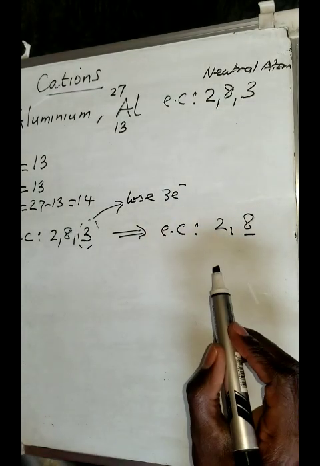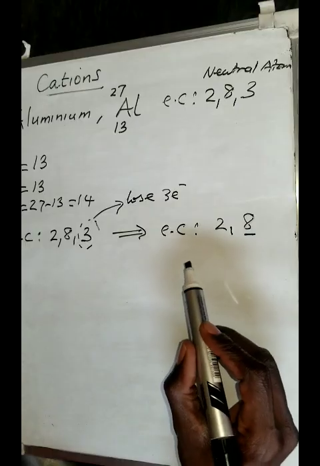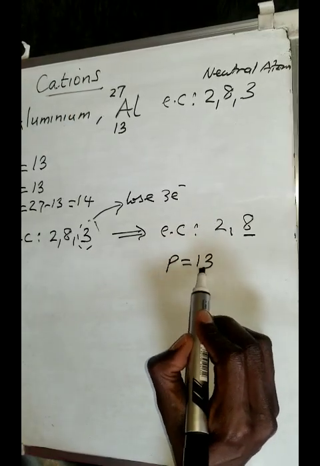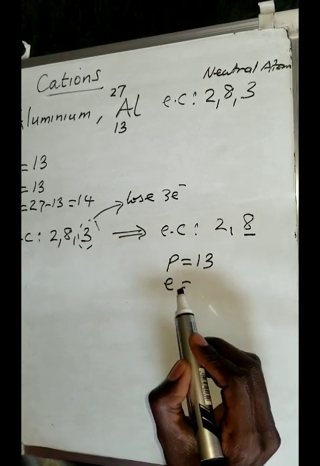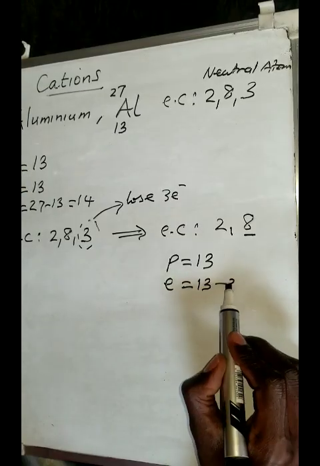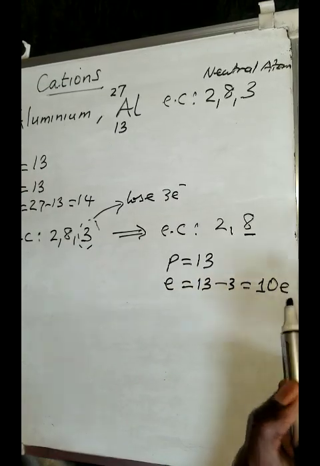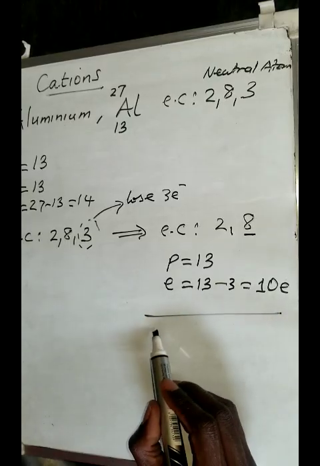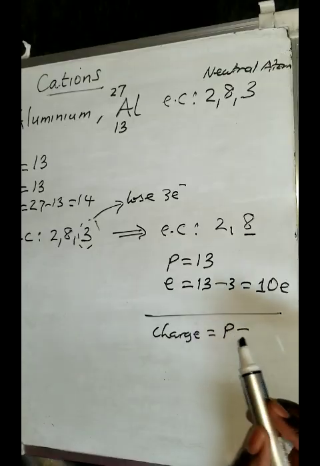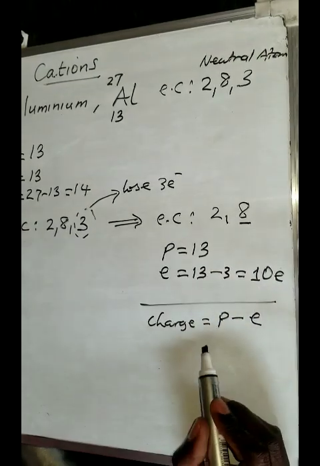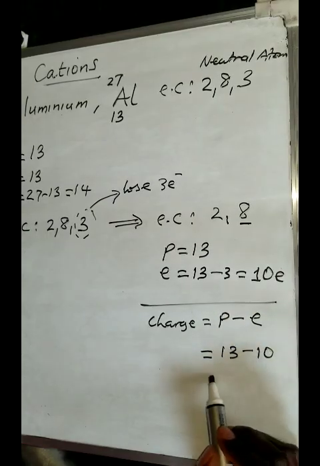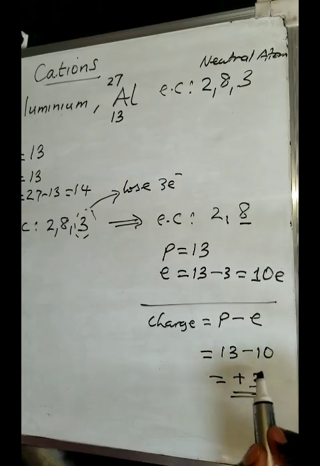Therefore, let's look at the overall charge that this ion is going to have. Protons do not change. They are always found in the nucleus, so they will still remain 13. What changes is the number of electrons. Initially you had 13, but you have lost 3, so you are going to remain with 10 electrons. To find the charge, it's the number of protons minus the number of electrons. The number of protons is 13 minus the electrons, which is 10. It will give you a positive 3. So this is the charge.